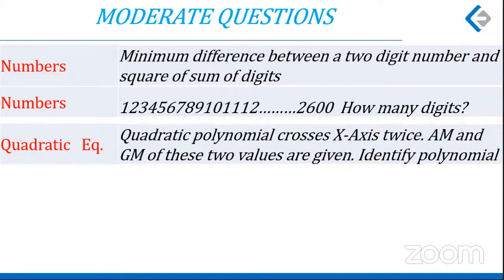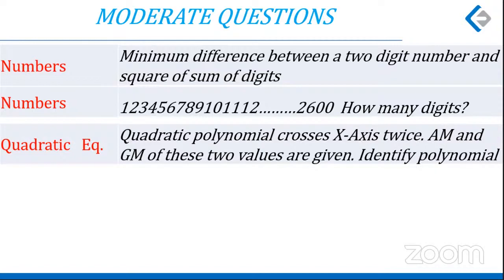Quadratic equations. A quadratic polynomial crosses the x-axis twice. That is part of the data. Wherever it crosses, the arithmetic mean and the geometric mean of these two values are given. All you have to do was identify that polynomial. Rather an easy question, not a moderate question.